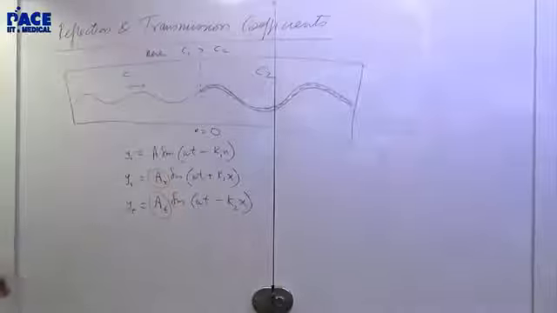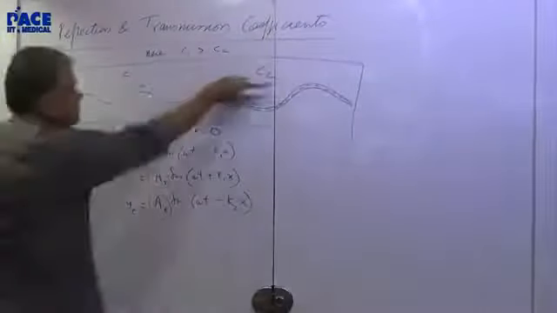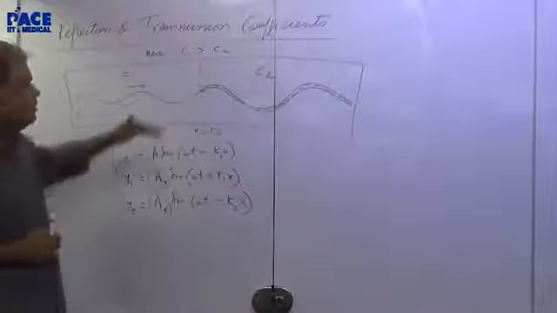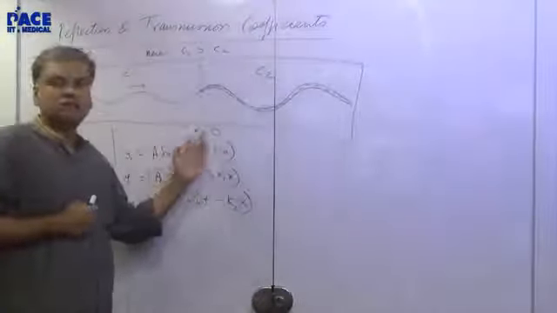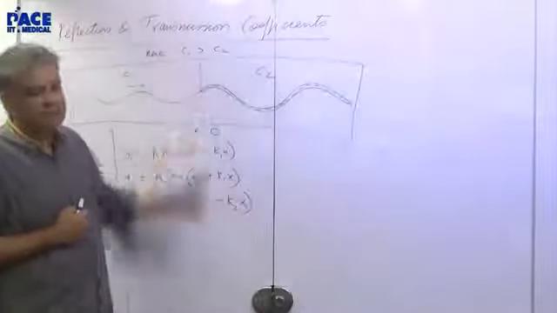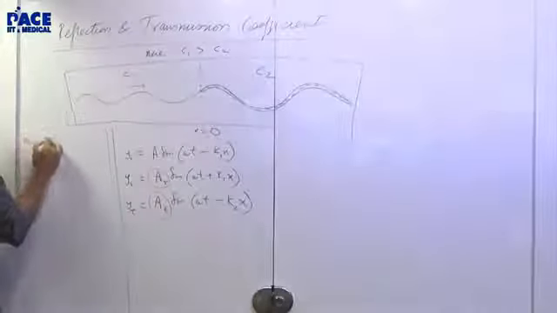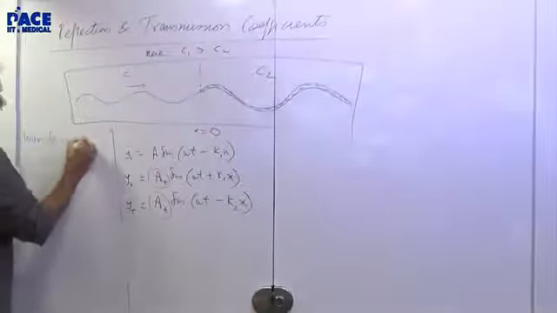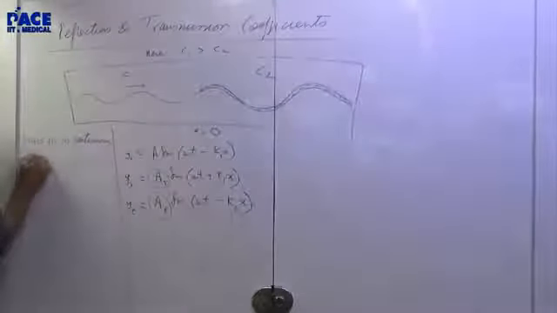So the first thing, the wave goes here. Now let us take the interface as x equal to 0. So the wave function will be continuous at x equal to 0. Wave function is continuous at x equal to 0.